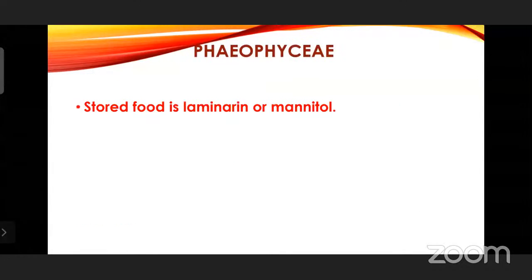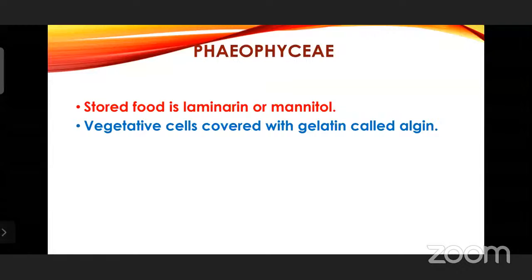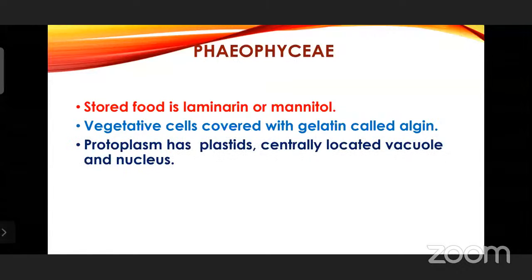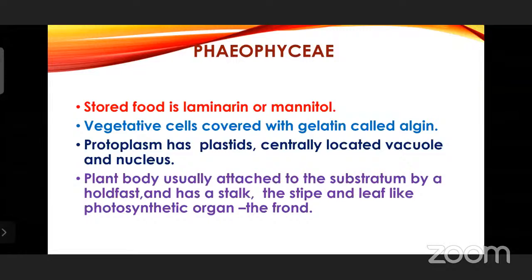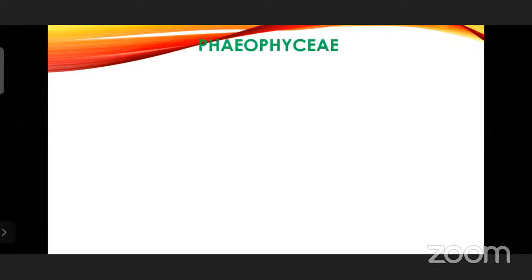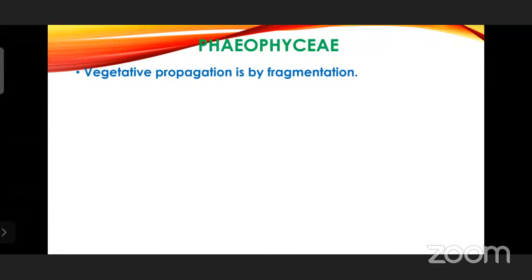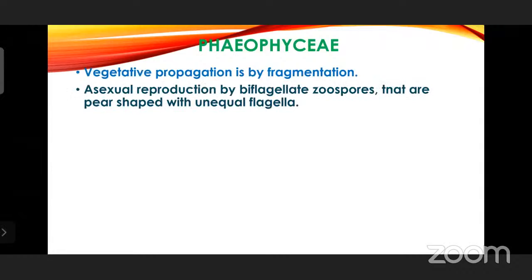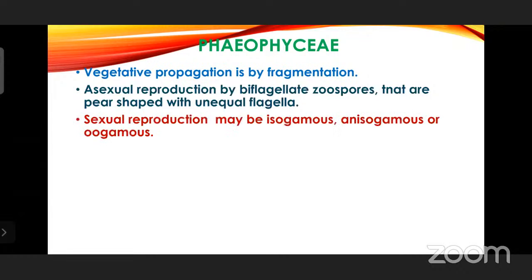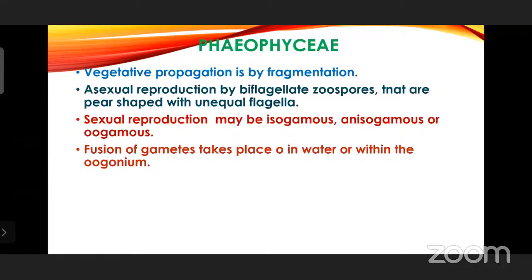And next here, you can see a few of them. The stored food material is laminarin and mannitol. And here also you can find the same thing: sexual, asexual, and vegetative propagation. Vegetative propagation is by fragmentation, asexual is by biflagellate zoospores. Flagella will be present in these Phaeophyceae. So the zoospores also will have flagella, which you can't find in Rhodophyceae. And sexual reproduction is isogamous, anisogamous, oogamous.